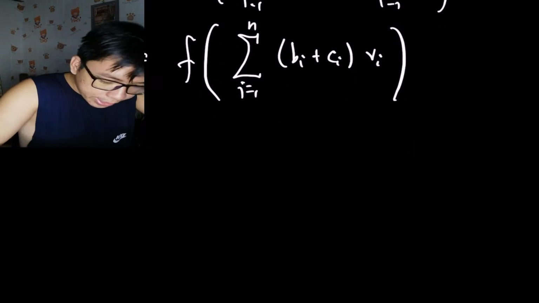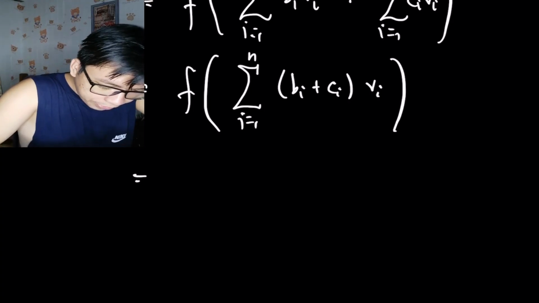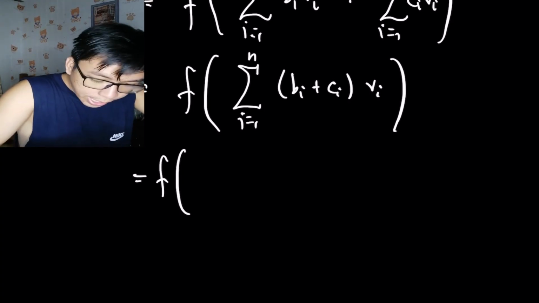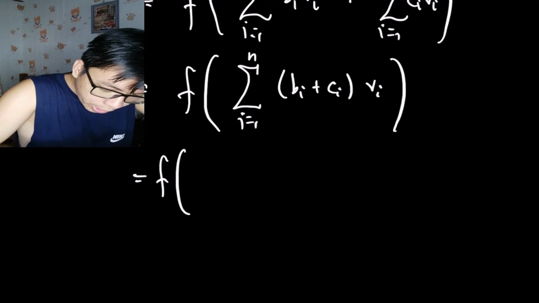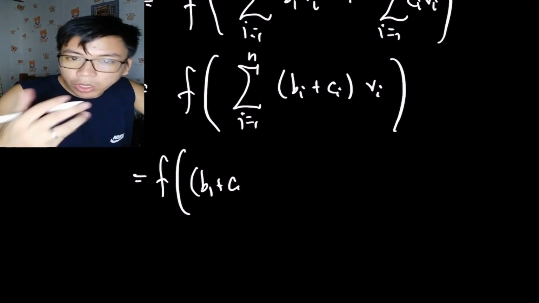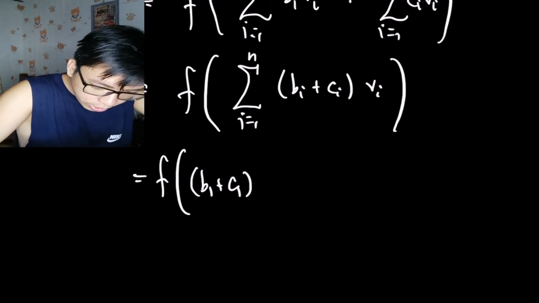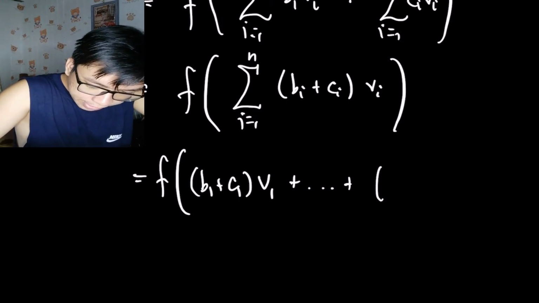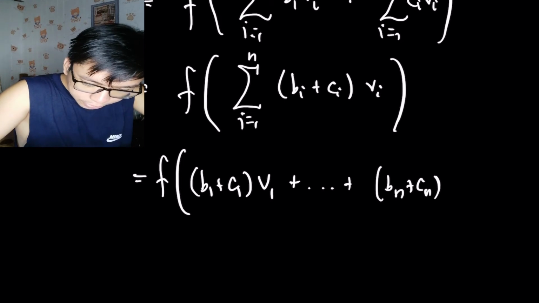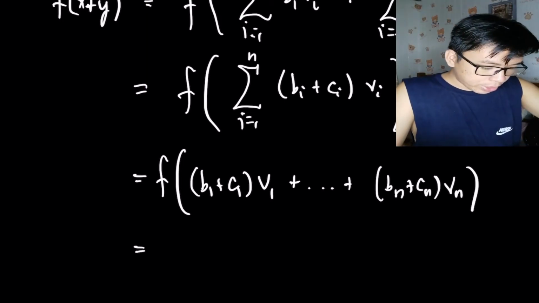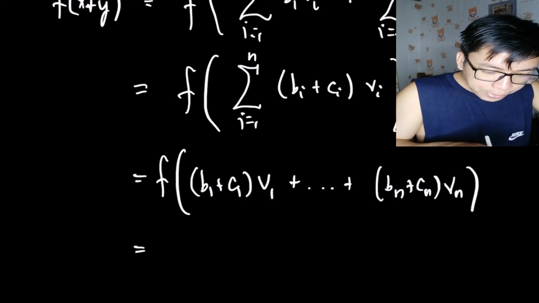Okay, and if I expand this summation, I would have (b_1 plus c_1) v_1 up until (b_n plus c_n) v_n. Here's what I'm going to do.